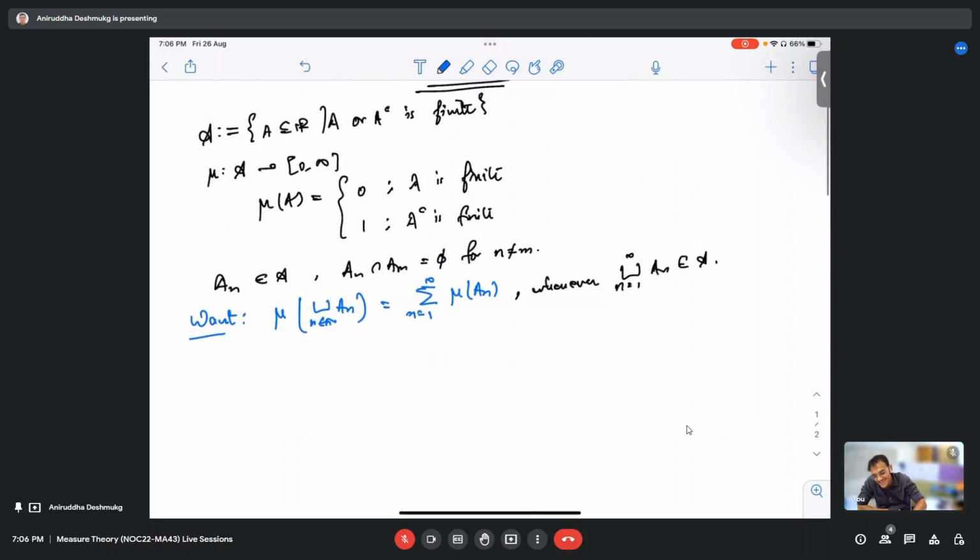But that is the assumption you are taking, that the measure is countably additive. But that is what we want to prove, right? Yes, we want to prove that the measure is countably additive. Okay, so let us try to do this.